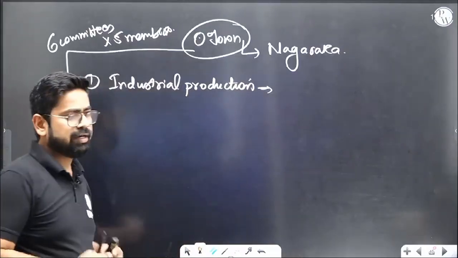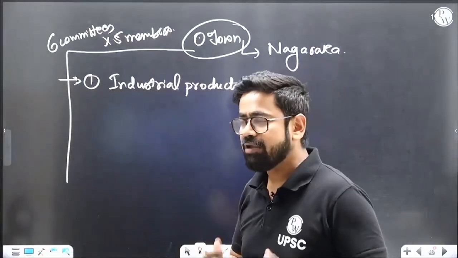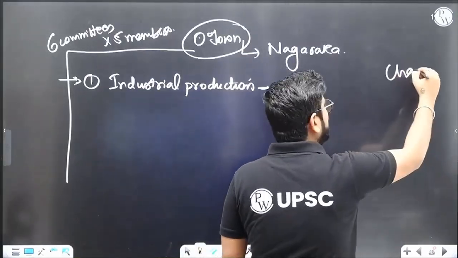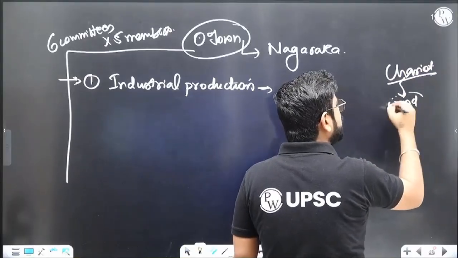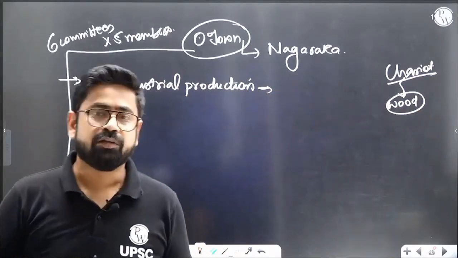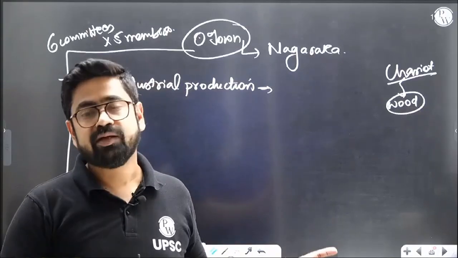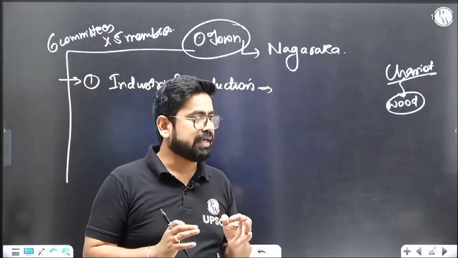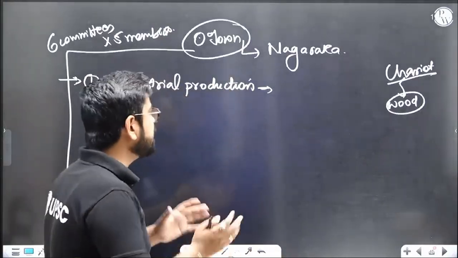So industrial production, it is basically one committee who checks into that. Suppose I'm an artisan, creating, let's say, one chariot, right? I might use a wood which is very cheap and can break very easily. This cart can be very, very dangerous if I sell it. So these 5 members of this committee will ensure that the raw material which I'm using is of true quality, and accordingly the prices are fixed, right?